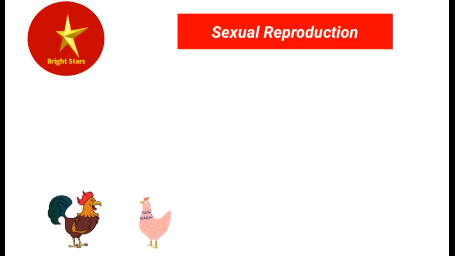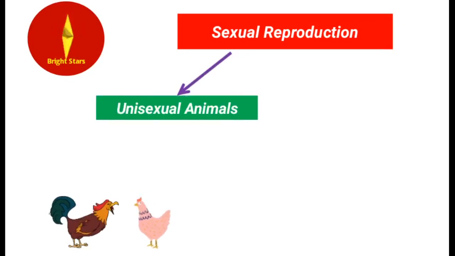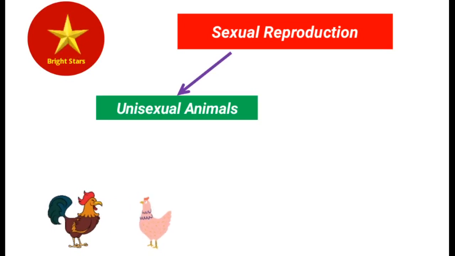So next, introduction to sexual reproduction on the basis of the presence of sex organs, whether one kind or two kinds. So animals are classified into two types. They are unisexual animals. Uni means a single kind of sex, that is male or female organs is present, then we call those animals unisexual animals.